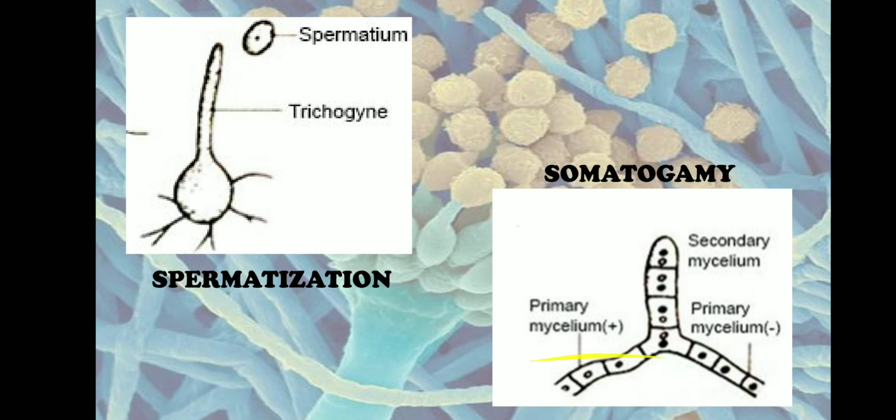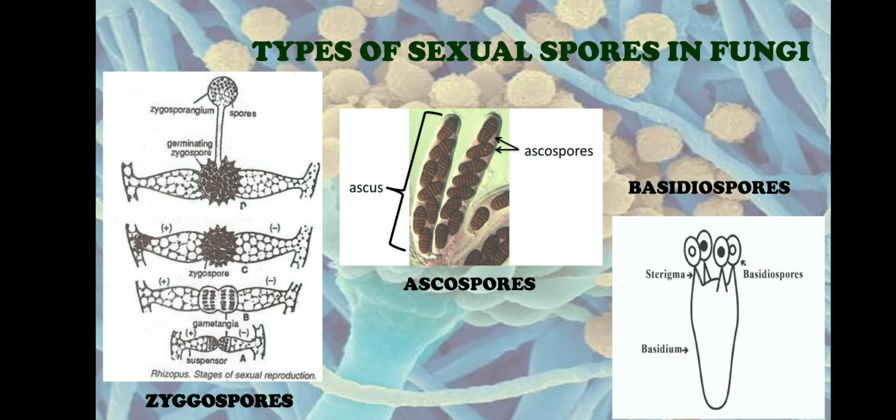The types of sexual spores in fungi are zygospores, ascospores and basidiospores. So we get to see three different types of sexual spores in fungi. The first type is called a zygospore. Zygospores are formed by the fusion of male and female structures during sexual reproduction. They are diploid spores. They are thick-walled resting spores. You see, this is a zygote, so therefore it is a diploid spore. It's a thick-walled resting spore in lower fungi.